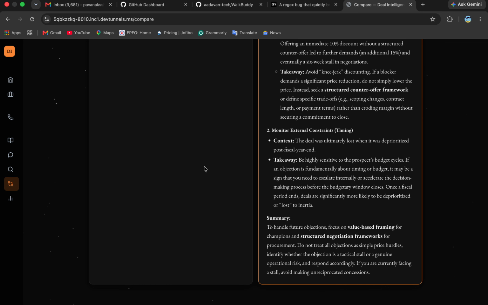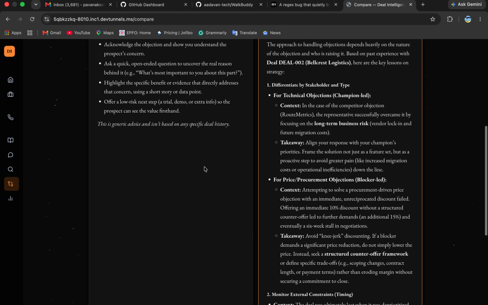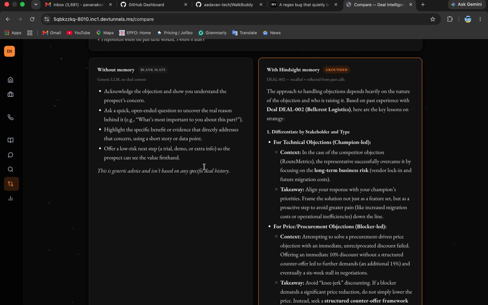Now, take a look at the right hand side. Same question, same deal, but this one's grounded in Bellcrest's actual memory bank. It names one specific tactic, and right above it, there's a receipt: evidence count, how many times that exact tactic worked versus failed, a confidence label. That's not the model being more articulate. It's a completely different code path. This gap, left versus right, is basically the whole thesis of the project.